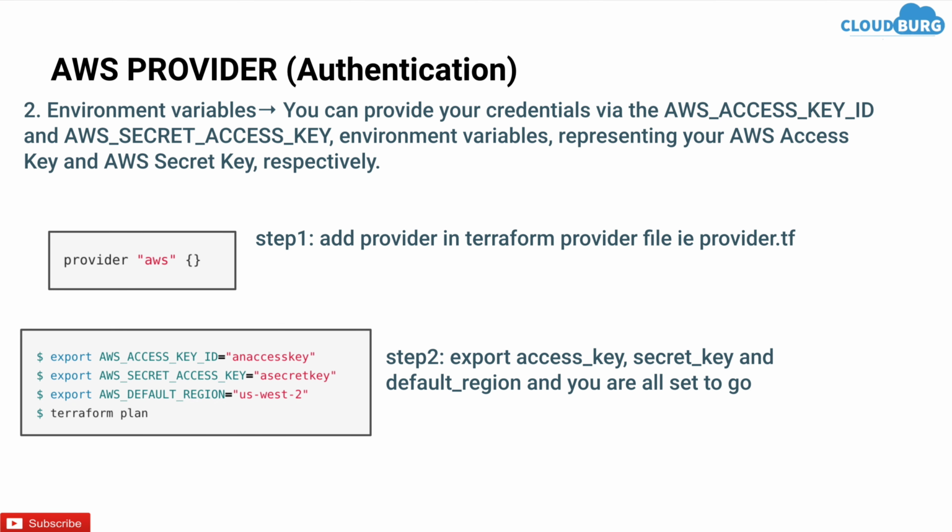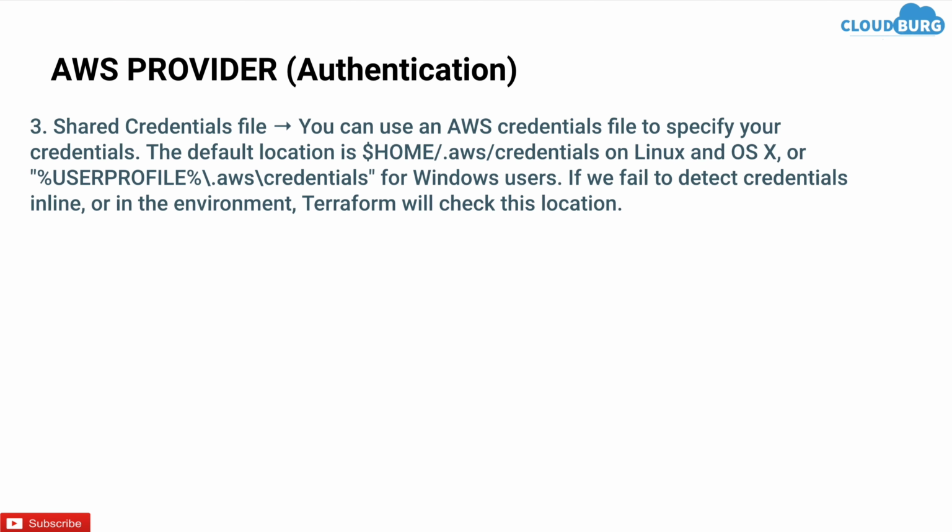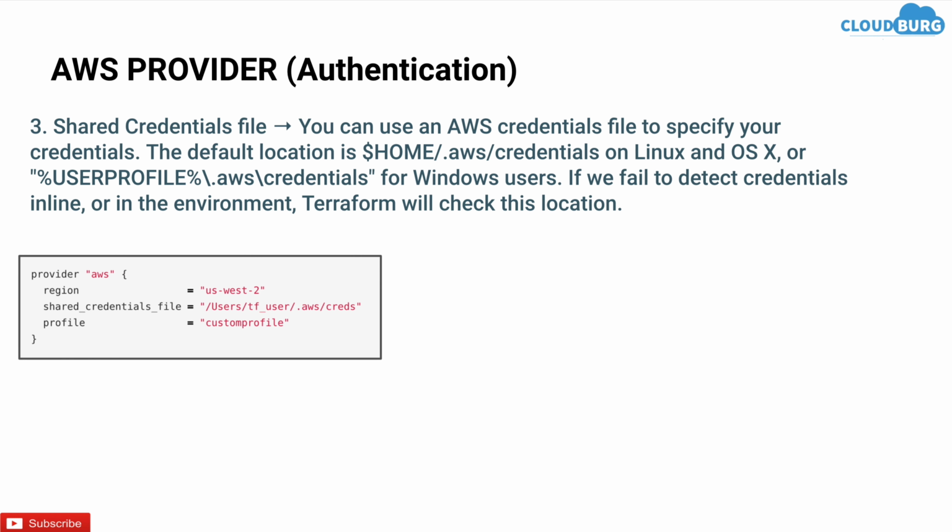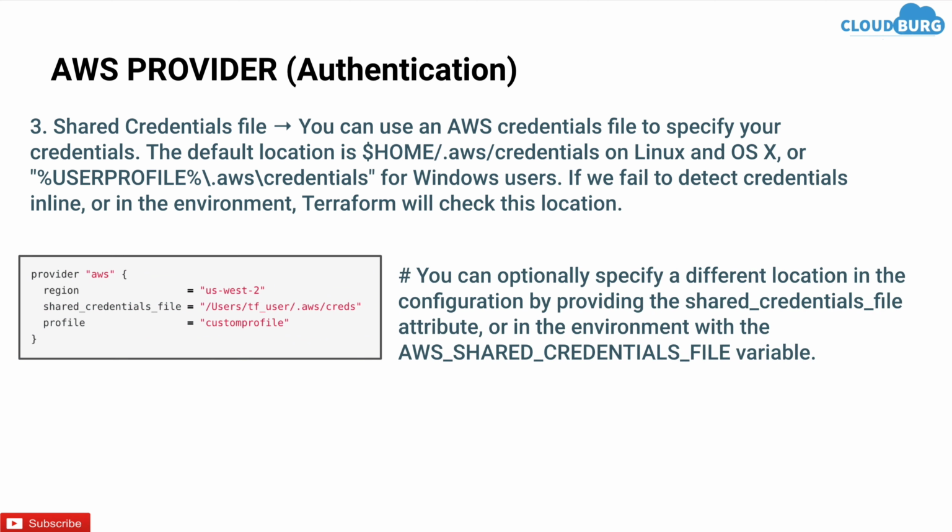Next method is shared credential file. You can use an AWS credential file to specify your credentials. The default location is home/.aws/credentials on Linux and macOS, or user profile/.aws/credentials for Windows users. If Terraform fails to detect credentials inline or in the environment, it will check this location. This is how we define provider configuration in the shared credential method. You can optionally specify a different location in configuration by providing the shared_credentials_file attribute, or in the environment with the AWS_SHARED_CREDENTIALS_FILE variable.